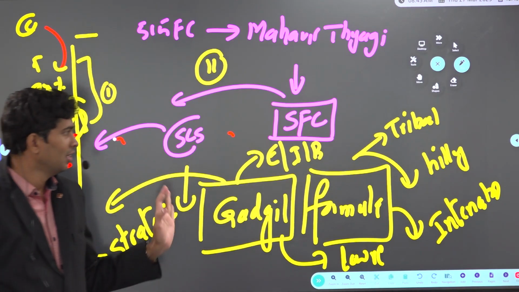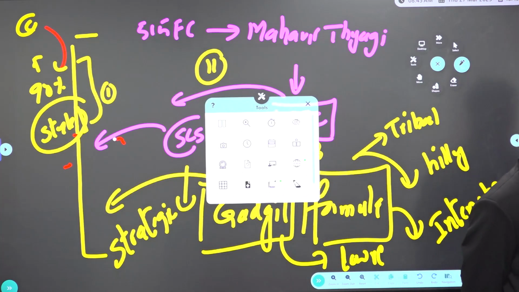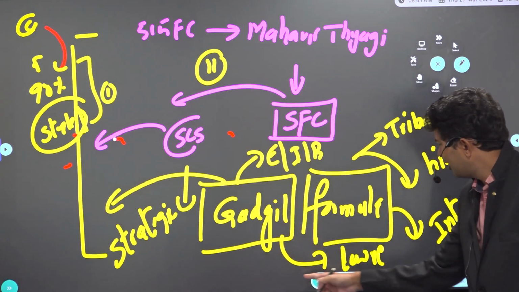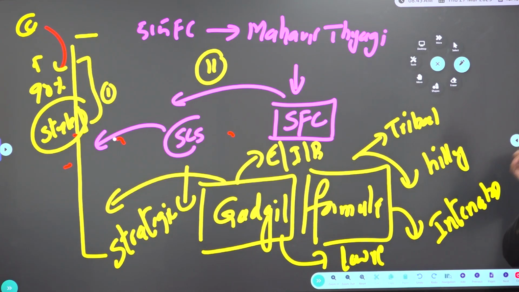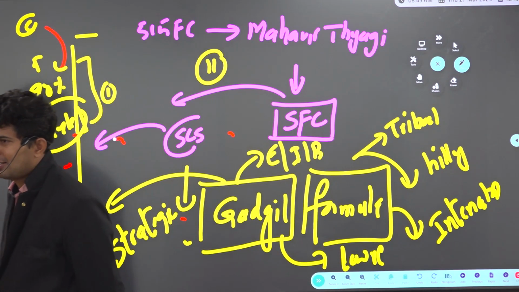So in simple terms, does Andhra Pradesh have the qualifications to get special category status? Resources are backward, maybe. High revenue deficit is one of the criteria, that much you can say. But Andhra Pradesh is not definitely backward. So ideally speaking, AP does not have the qualifications to get special category status.